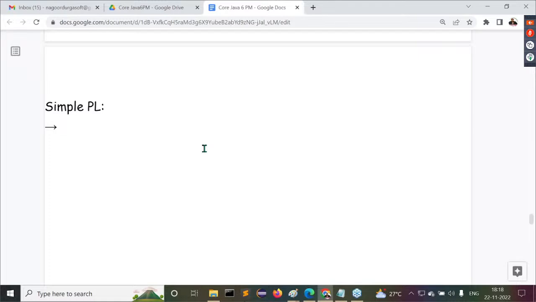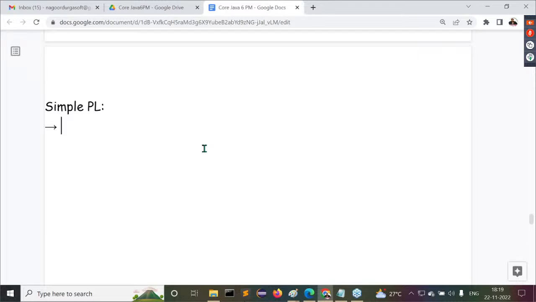Similarly, if we go to the C programming language vendor and ask them to tell me something about their programming language, they say my C programming language is simple. If you go to the C++ vendor, C++ is a simple programming language only. If you go to the Python vendor, they say my programming language is a simple programming language only. Similarly, if you go to Sun Microsystems and ask about Java, they say Java is a simple programming language only. That vendors are saying this, that's okay. But do you have any standard criteria to check whether this programming language is simple or not? We don't have any such standard criteria.